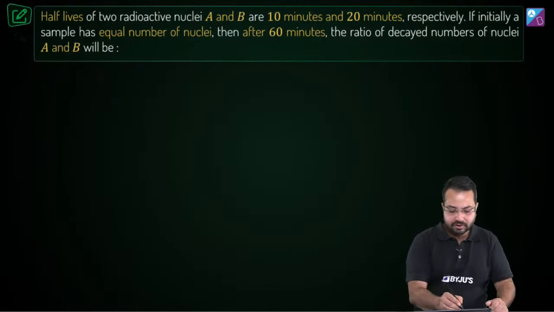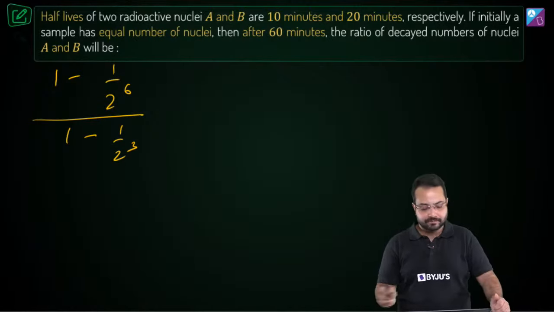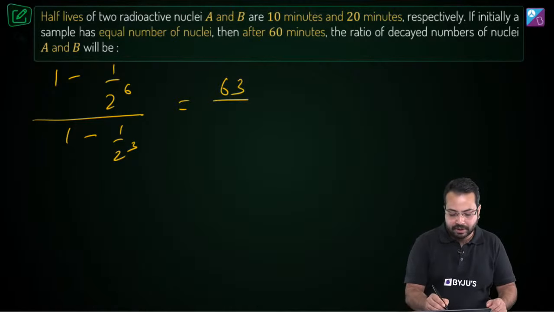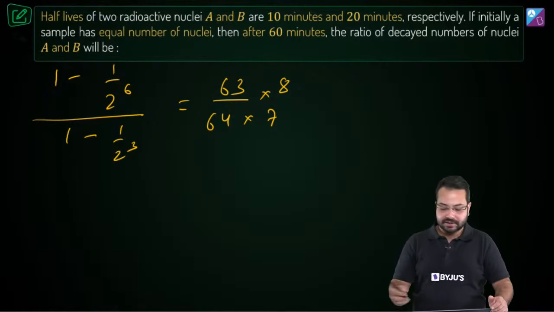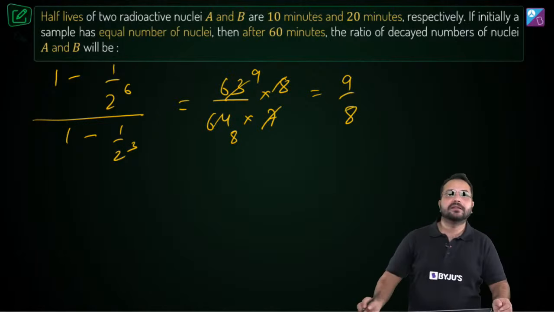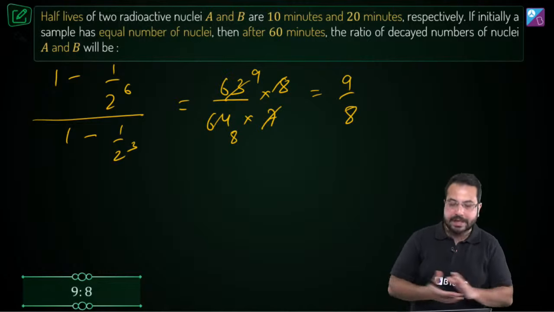Then we have 1 minus 1 upon 2 to the power 6, and we'll have 1 minus 1 upon 2 to the power 3. So in the numerator we'll have 64 minus 1, 63 divided by 64, and here we are going to have 8 minus 1, 7, and 2, 3, 8. This is going to go upstairs. So this is going to become 9, this is going to become 8. So my answer is going to be 9:8. Is that correct? Okay, so the correct answer is going to be 9:8.